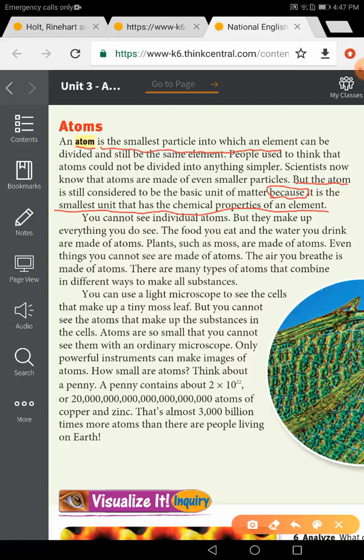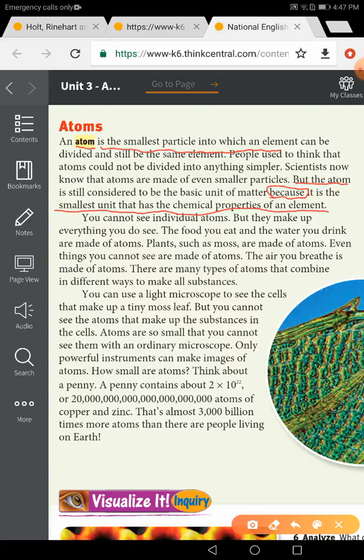You cannot see individual atoms, but they make up everything you see. The food you eat, the water you drink are made of atoms. Plants such as moss are made of atoms. Even things you cannot see are made of atoms. The air you breathe is made of atoms. There are many types of atoms that combine in different ways to make all substances.